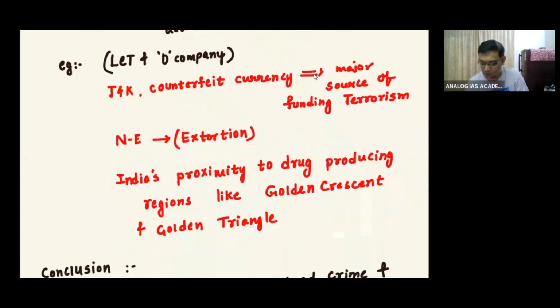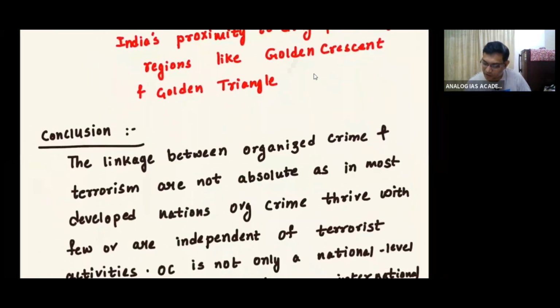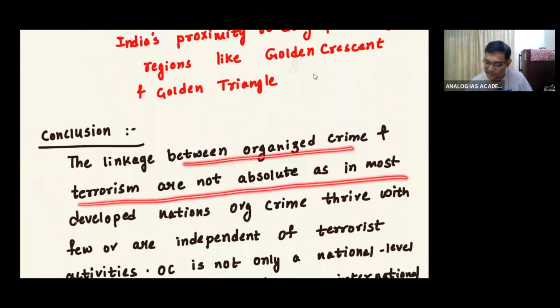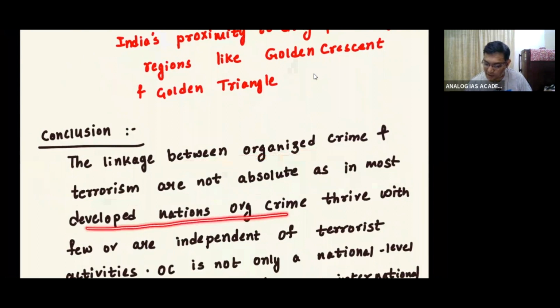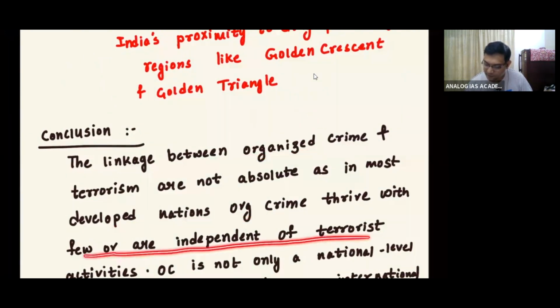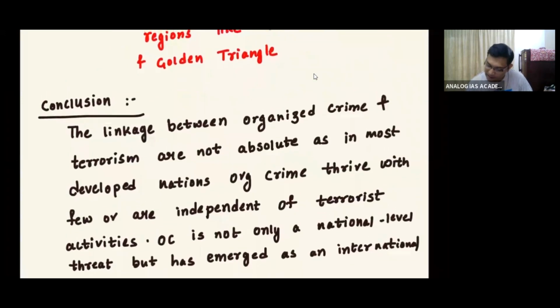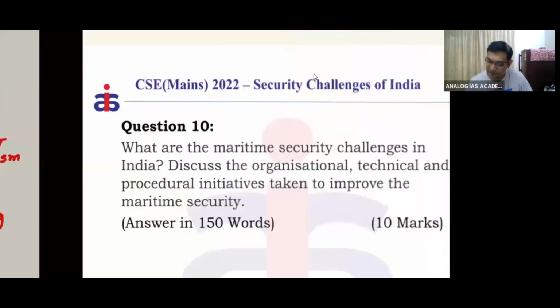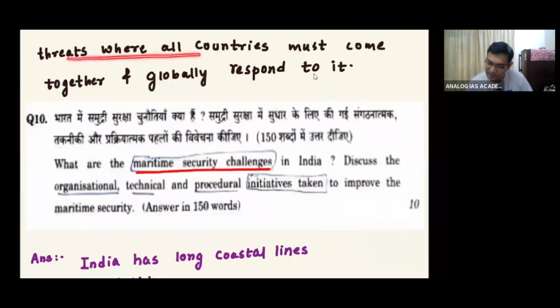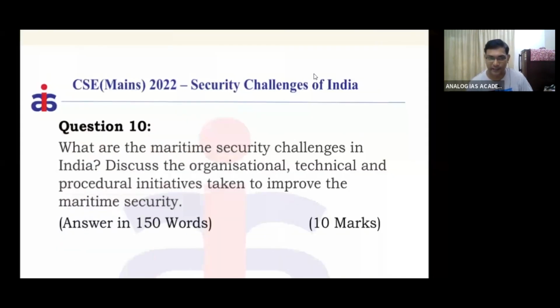Then I'll write the conclusion: the linkage between organized criminal groups and terrorist groups is not absolute, as in most developed nations organized crime thrives with few or independent of terrorist activity. So organized criminal groups are not only a national level threat, but have emerged as an international level threat where all the countries must come together and respond globally. So this is the conclusion that I'm going to write.